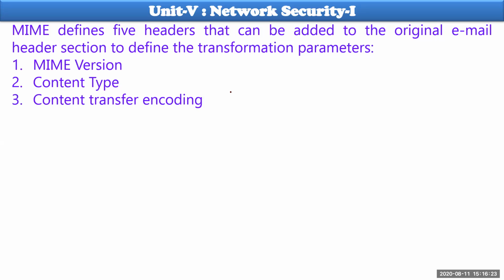And then followed by content transfer encoding format, that is, which encoding format was used, such as base64 or some other encoding format. Then followed by content ID: what is the specific content ID being used for transmitting the data? Content ID in the sense of the subject.